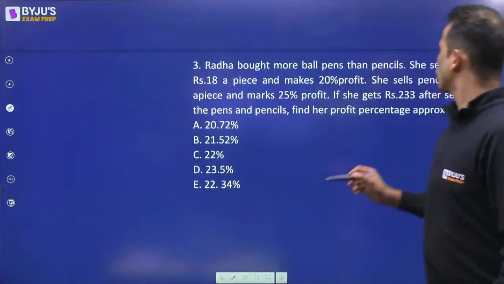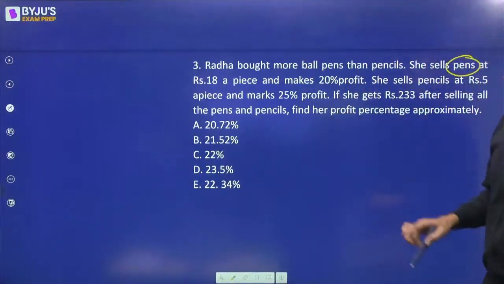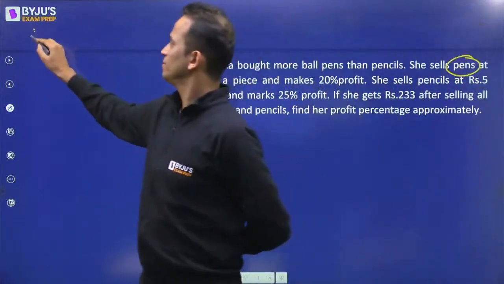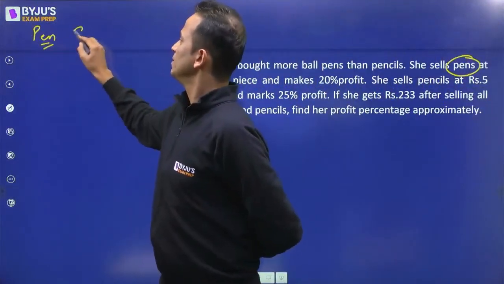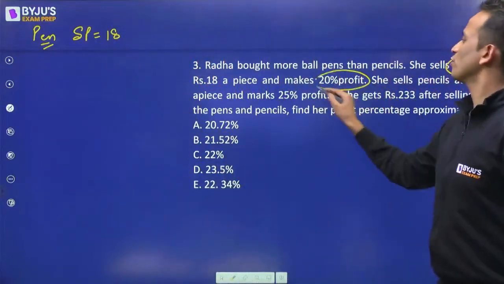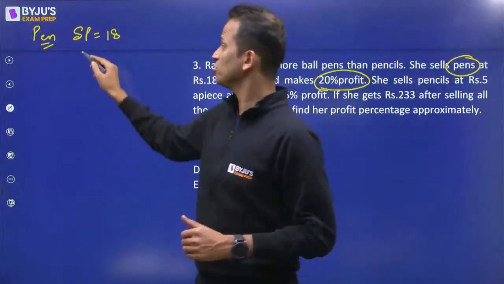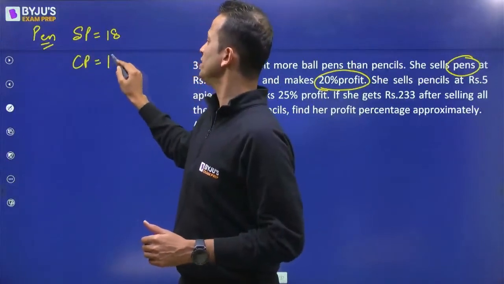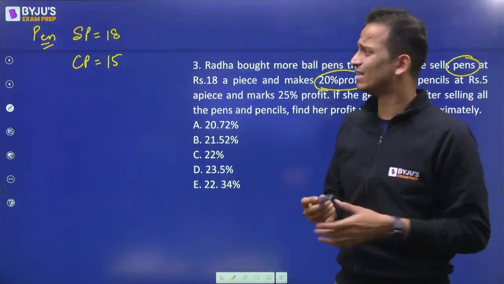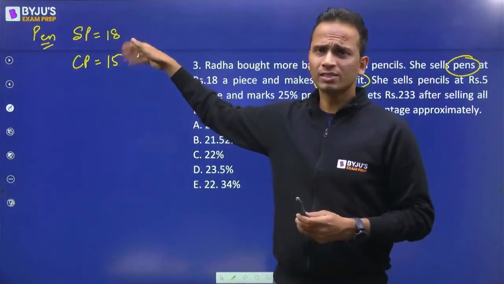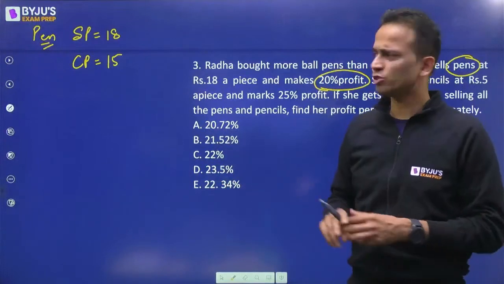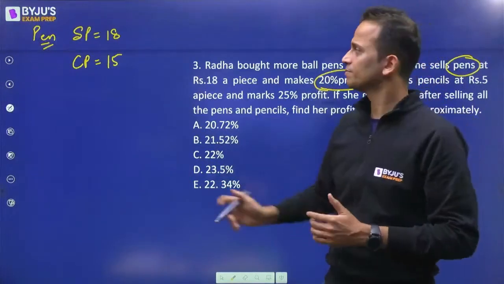Now, first of all, let's talk about pens. Now, the pens selling price is 18, and there is a profit of 20%. So, profit of 20%, that means cost price will be equal to 15. You don't require this. ठीक है? इसका simplification, how I obtained cost price, we can easily solve it. So I'm directly writing the cost price.